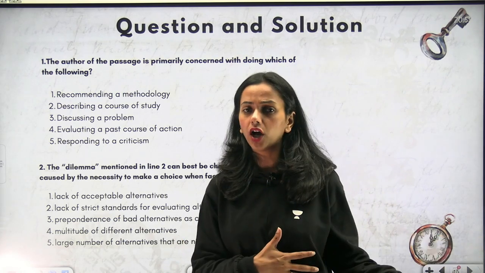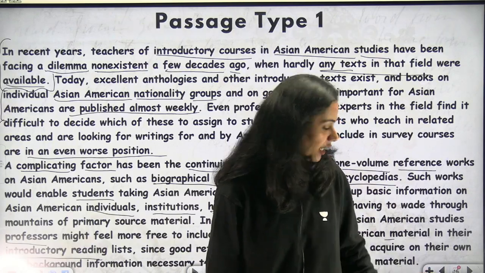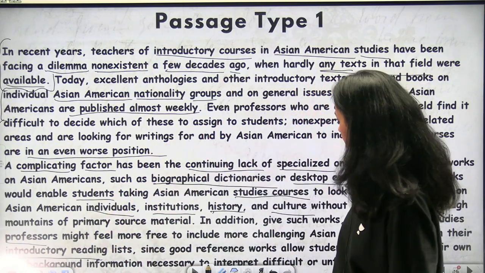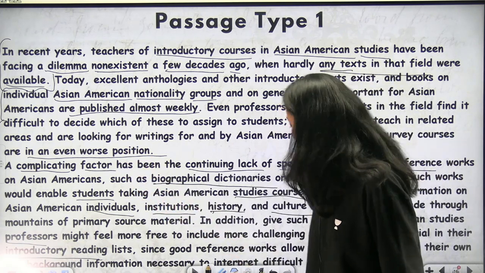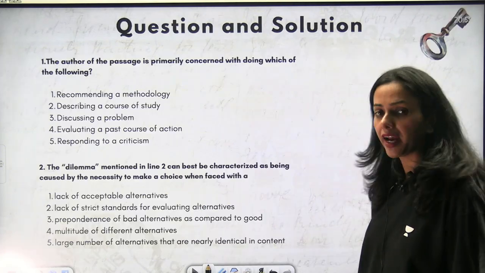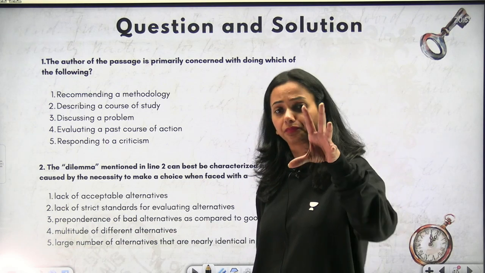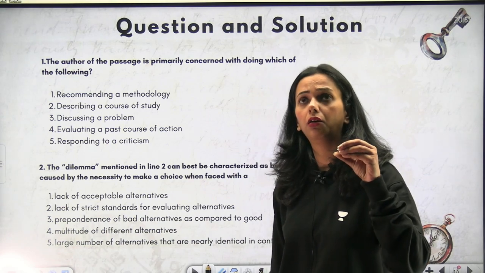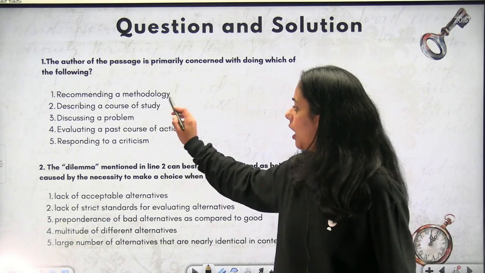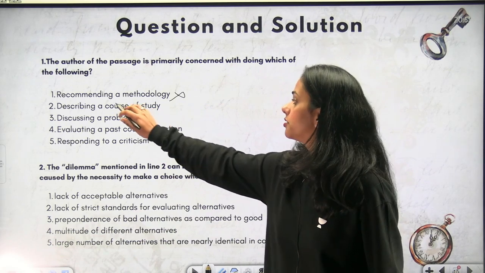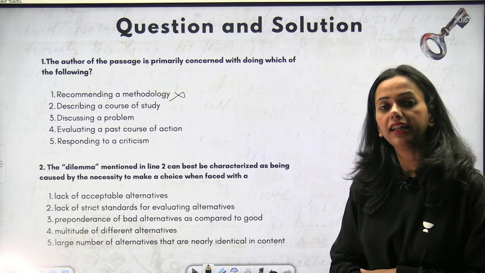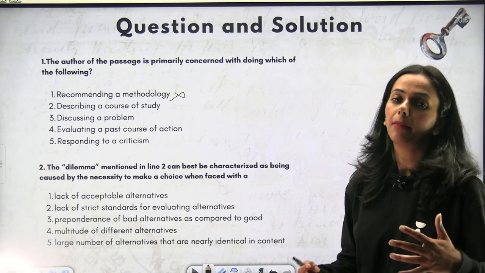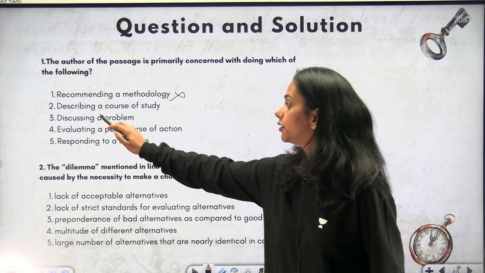Do you want to run over the passage again and see if we are discussing any methodology over here? No, we are not. We are discussing a problem and how it was affecting the people. Now, I don't think this is the right answer, because we are not discussing any specific methods that were being applied over there.